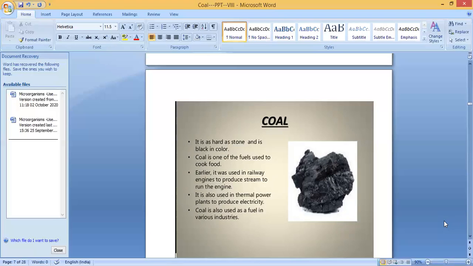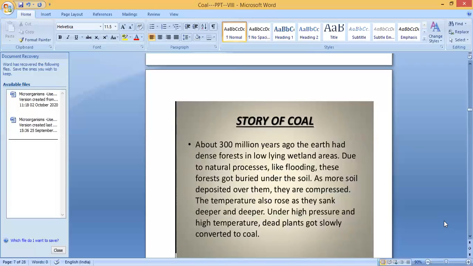So I'll repeat once more. It is used as a fuel to cook food. Second, it is also used in railway engines to produce steam to run the engines. Then it is used in thermal power plants to produce electricity, and also used as a fuel in various industries.